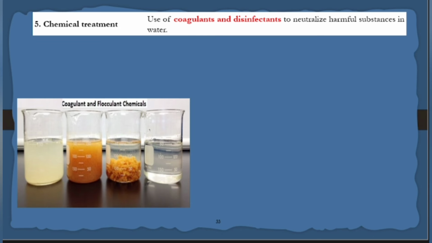Now, the next thing is chemical reactions. You are studying civil engineering, so we will give you water like this. That water will be very turbid. Turbid means it has a lot of dust and many microorganisms. This is one of the experiments for civil engineers, which involves coagulants. Coagulants are chemicals. You see, coagulants and disinfectants are there.